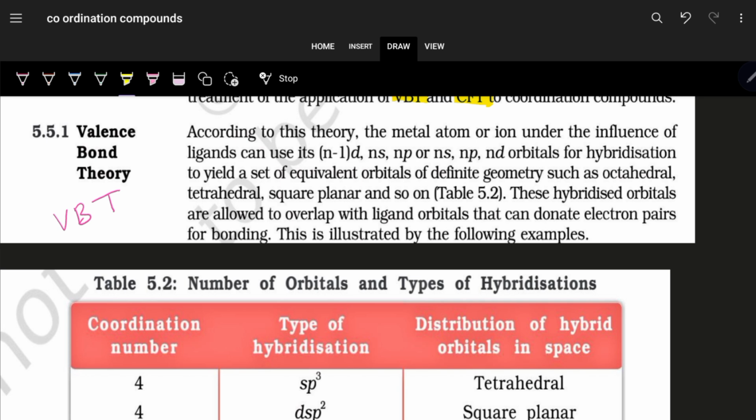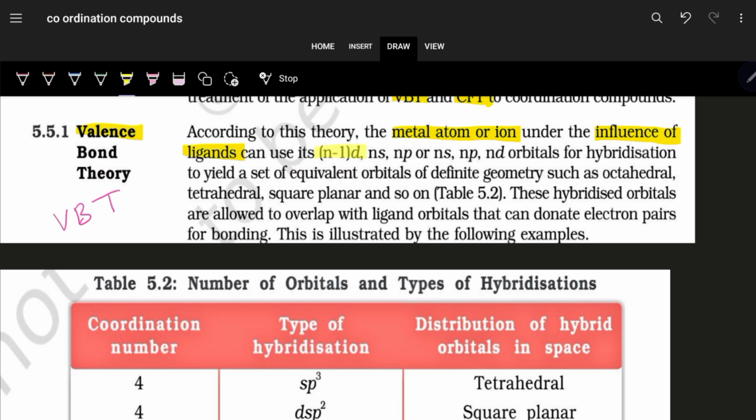According to this theory, the valence orbitals of the metal atom or ion get involved in bonding, but they lose their original form, and by the approach or influence of the ligand, they use their valence shell orbitals.